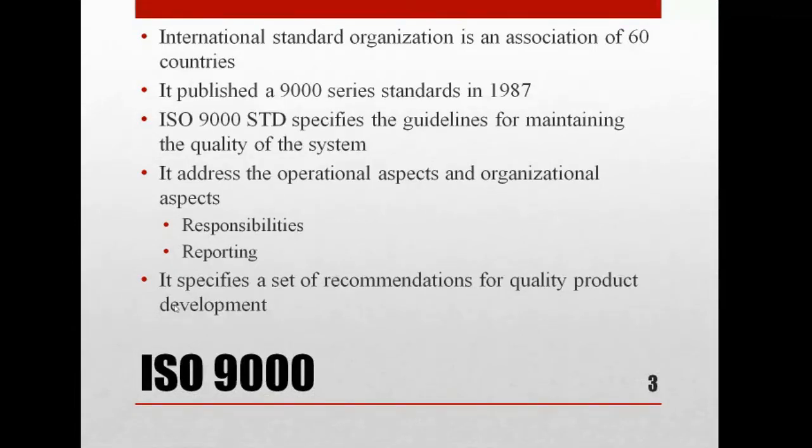Operational aspect means, for example, they are developing a product. For developing the product, what process do they have? What kind of operation do they have to develop a quality product? That is the operational aspect. And the organizational aspects: whether the organization has a proper process for delivering a particular product, consisting of responsibilities and reporting. Majorly it focuses on the responsibilities and reporting.